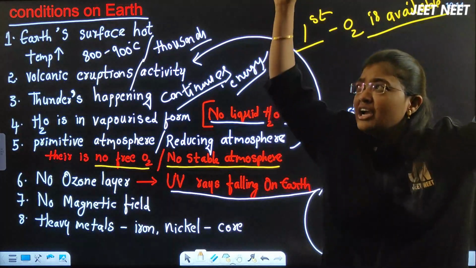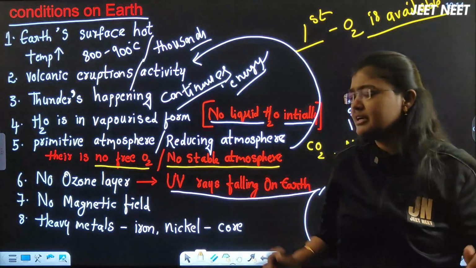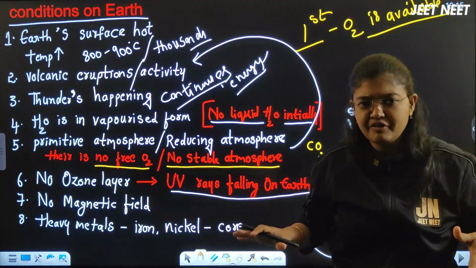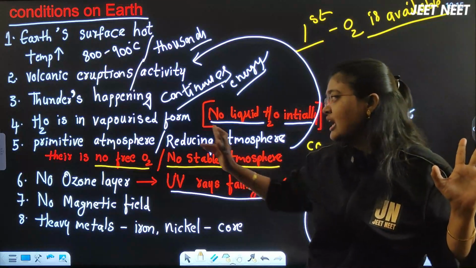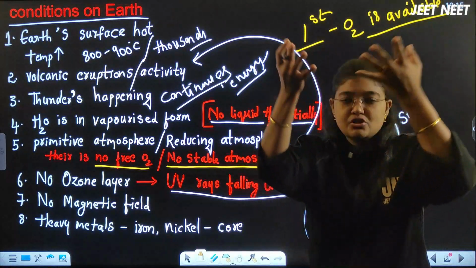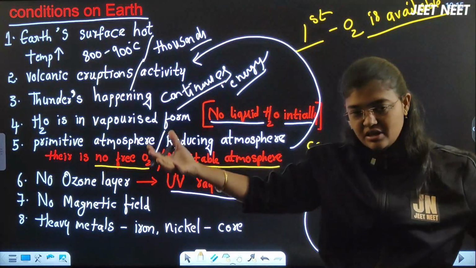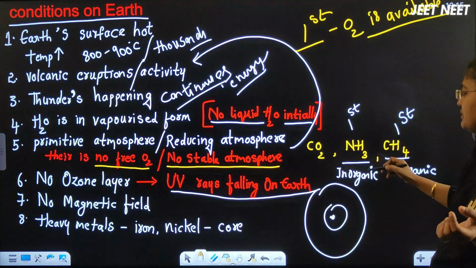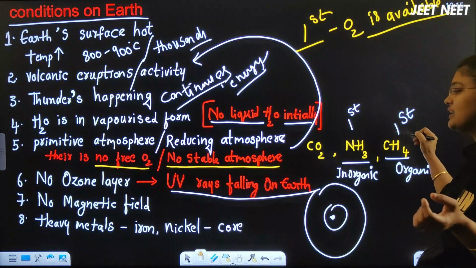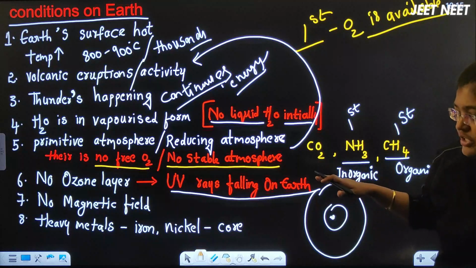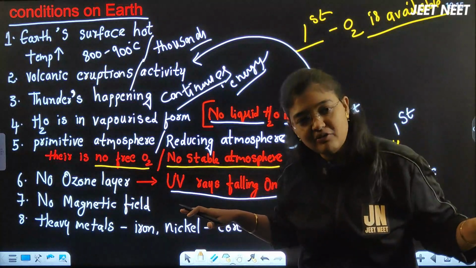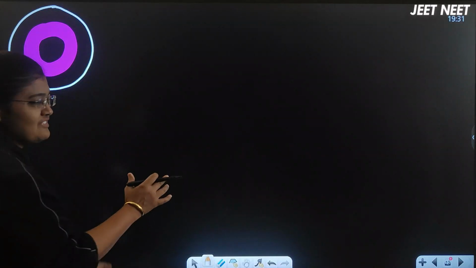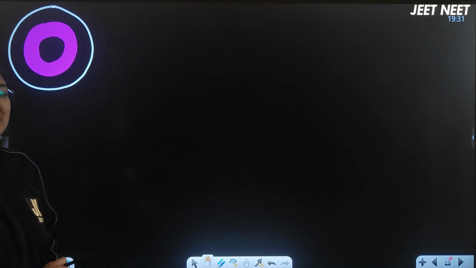Volcanic eruptions are happening. Continuous thunders were happening here. The water was in a vaporized form. It cannot be in the liquid form because the temperature is more here. Because of volcanic eruptions, a lot of gases and chemicals are releasing, that will be CO2 or maybe inorganic like ammonia, organic like methane. No ozone layer was formed, no magnetic field was there, and the heavy metals iron and nickel were found. Now let me see the origin of earth, how it happened.